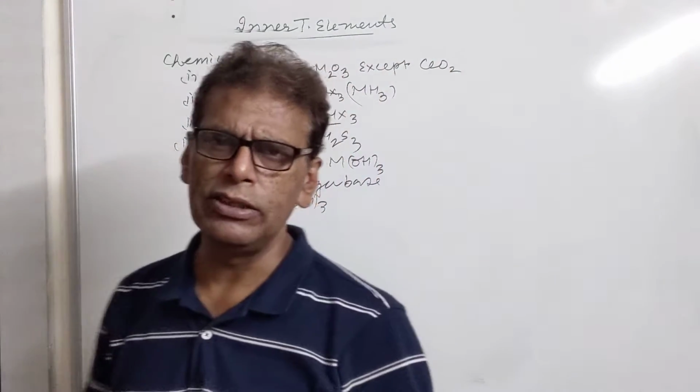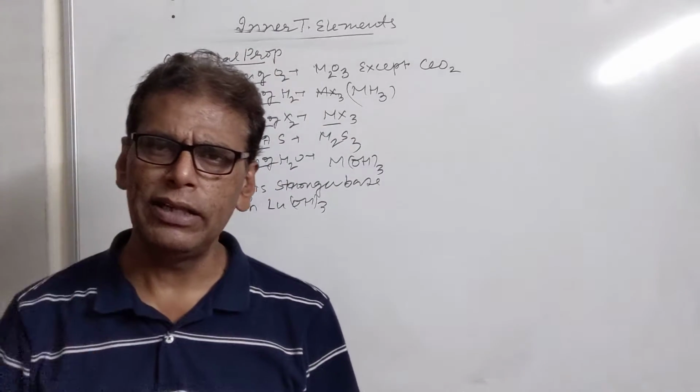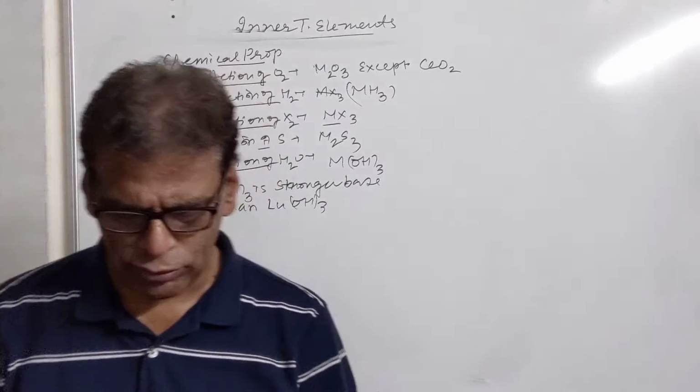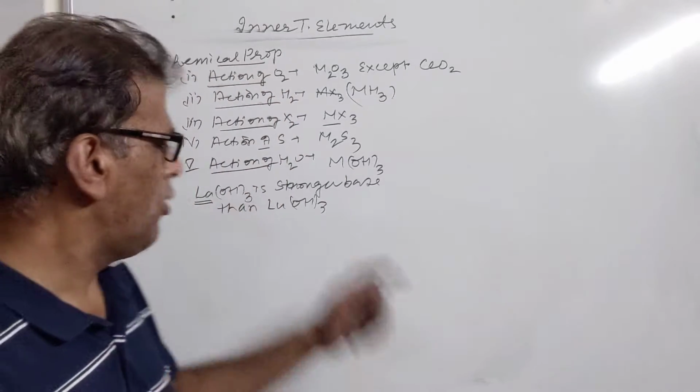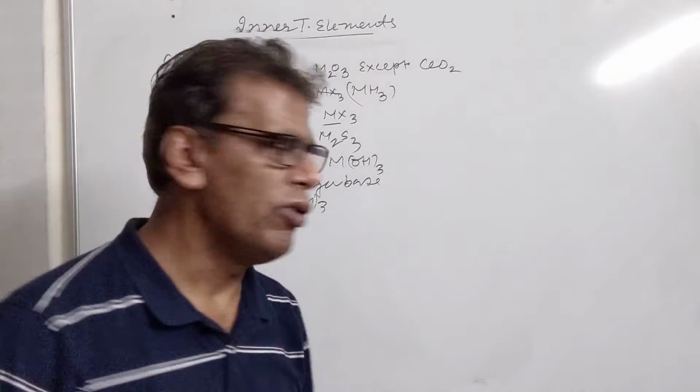Lanthanum has a large size, due to which its bond with OH is weak and it can easily produce OH negative ion in the aqueous medium. That's why La(OH)3 is a stronger base as compared to Lu(OH)3.